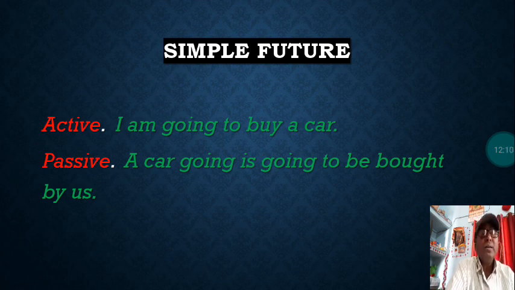A car is going to be bought by us. Sorry, us will not be here. It is misprinted there. By me. A car is going to be bought by me will be here, my dear. Whatever printing mistake is there, you omit this. A car is going to be bought by me.